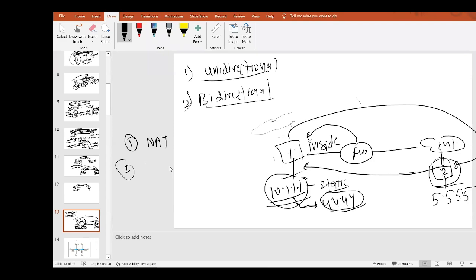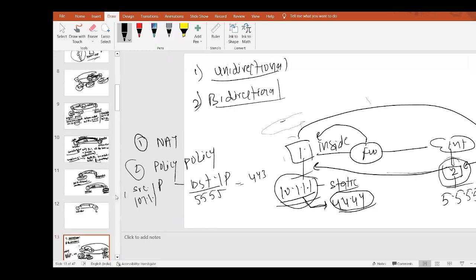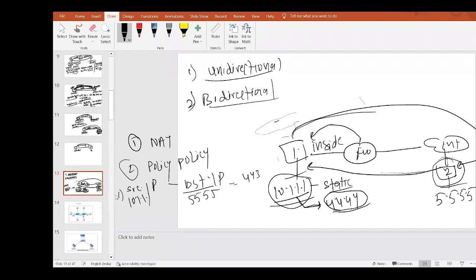Second, we will create a security policy. I'm talking about bidirectional, how we can achieve it. In the security policy, we will first create one with source IP 10.1.1.1 allowed, going to the destination IP 5.5.5.5, with a port number like 443. So in this policy one, we can achieve one way, from inside to outside.